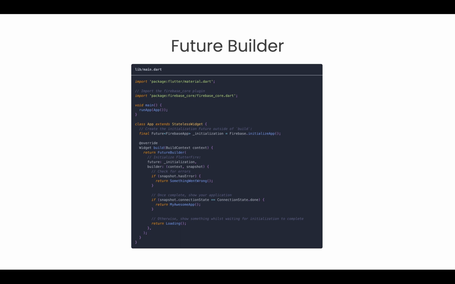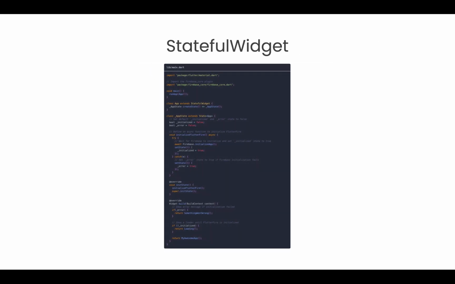Once completed, show your application by adding the condition snapshot.connectionState equal to ConnectionState.done to check if the connection is good. Otherwise, show something while waiting for initialization to complete, like a CircularProgressIndicator or something else. Once initialized, you're ready to get started using FlutterFire. And this is the code using a StatefulWidget.